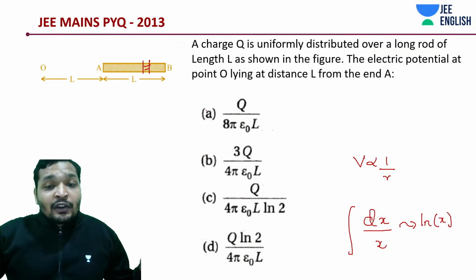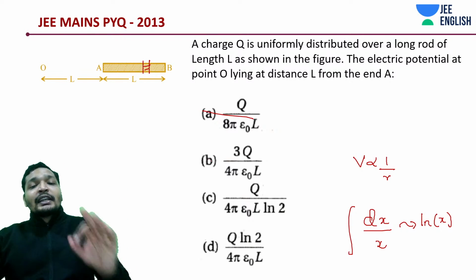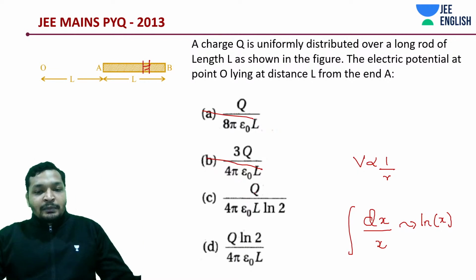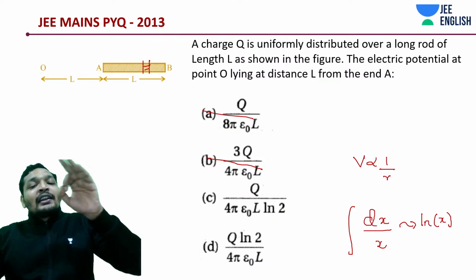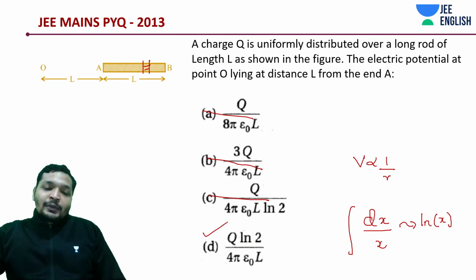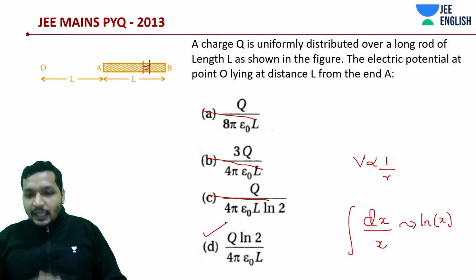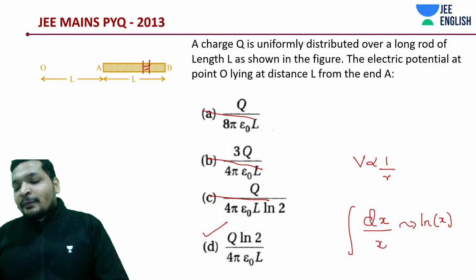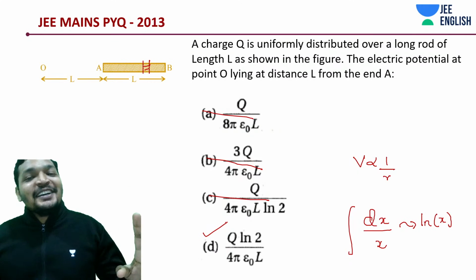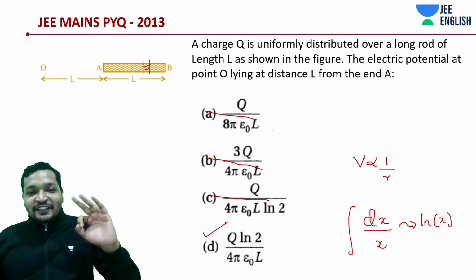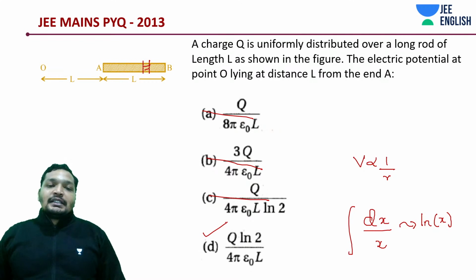If you don't know, it's fine, but now you can understand it. So your answer cannot be A. There should be a log involved in such questions. Answer cannot be B. Log cannot be on the denominator, log has to be on the numerator. Answer is D. Easy. Take a moment to digest this. That's it. This is the simplest way you could have done the question, even without putting in much effort.